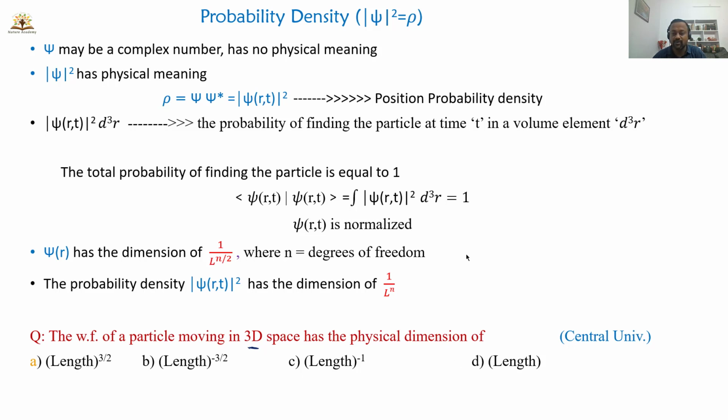So he is asking about the wave function, right? The wave function in three dimensions is given by 1 over L power n by 2. This is the general formula. Since the degrees of freedom is 3 here, it is L power 3 by 2, or you can write L power minus 3 by 2. So option B is the correct option. Option B, L power minus 3 by 2, is the correct option.